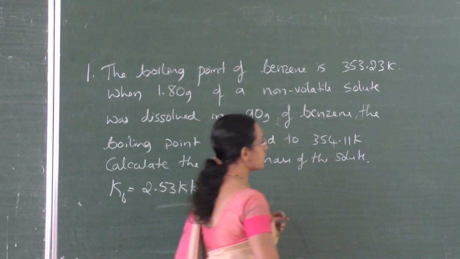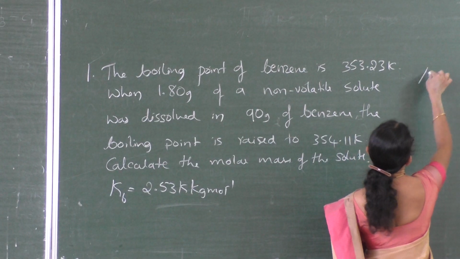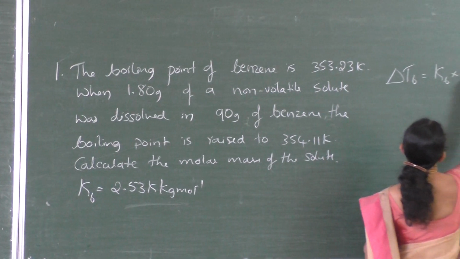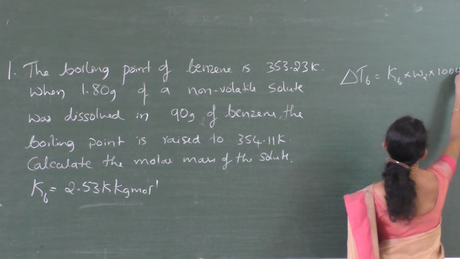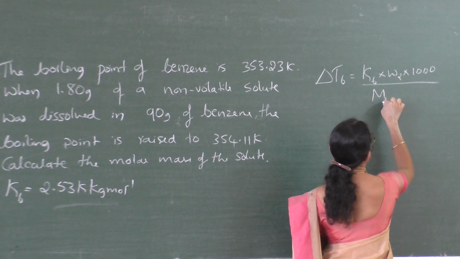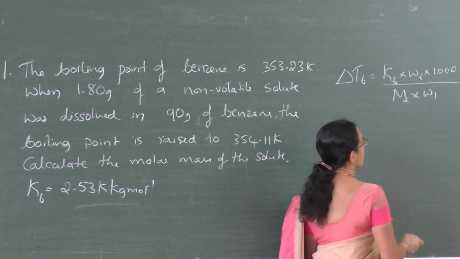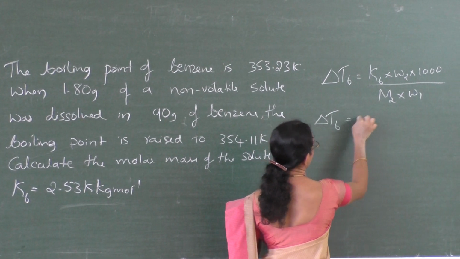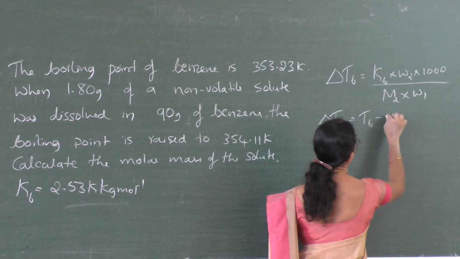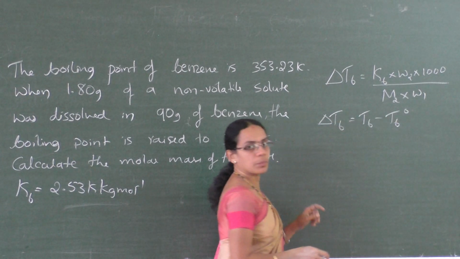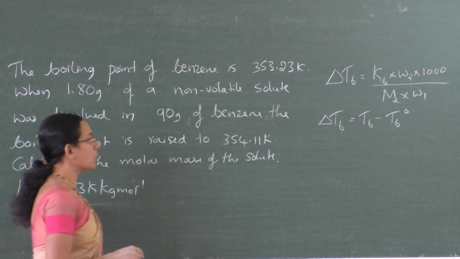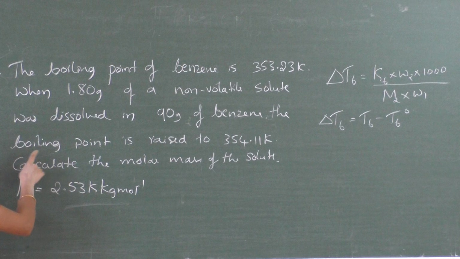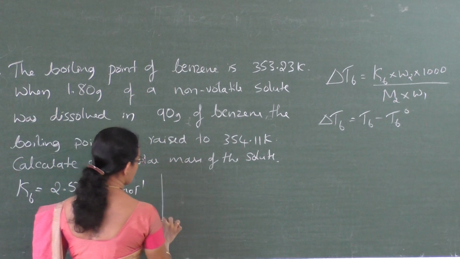Now the formula is delta Tb is equal to Kb into W2 into 1000 divided by M2 into W1. We know that delta Tb is equal to Tb minus Tb naught, where Tb is the boiling point of the solution. Okay, I will explain the problem first.